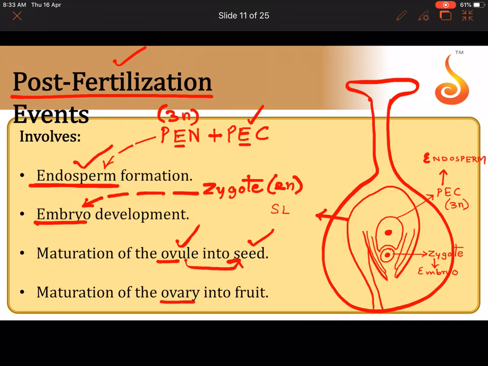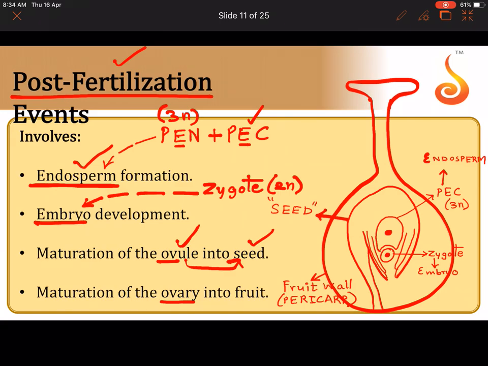What will the ovule become? The ovule will start becoming the seed. As all these changes are happening within the ovule, it is no longer ovule now, it becomes the seed. And what does the wall of the ovary become? The wall of the ovary becomes the fruit wall. The technical term for the fruit wall is pericarp.